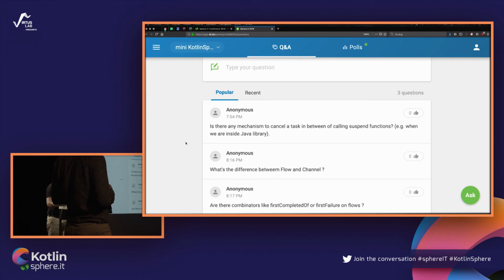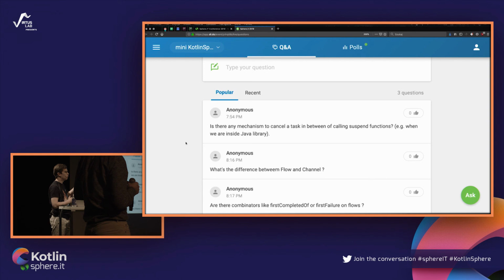There are some handles, for example, the Job handle that can be used to cancel a coroutine, and when it does the first check if it's active, or when it encounters any suspend function, it will cancel itself, and it will also gracefully cancel all the scope, all the parent scope and the scopes that are children of this parent scope.